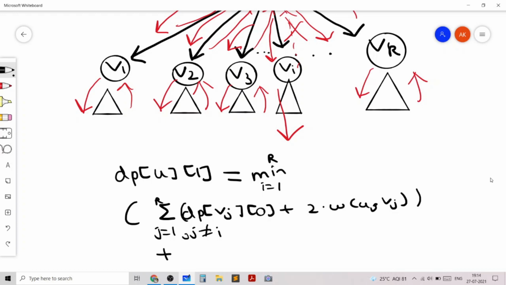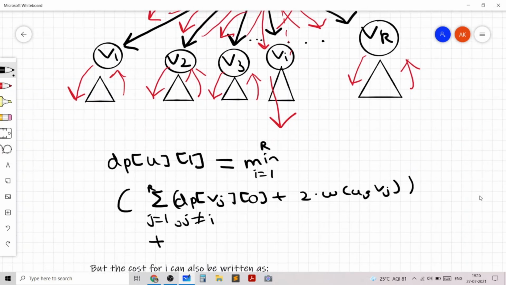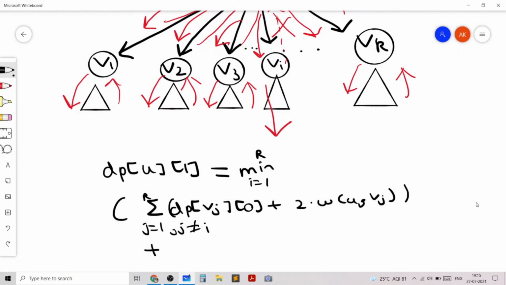However, for the child vi, we are going from u to vi and ending up inside the subtree of vi. If you recall correctly, this will actually be dp vi 1 because we are ending inside the subtree of vi.